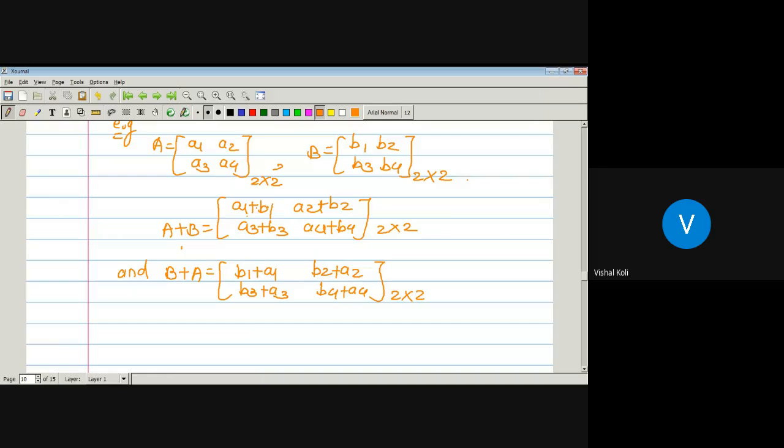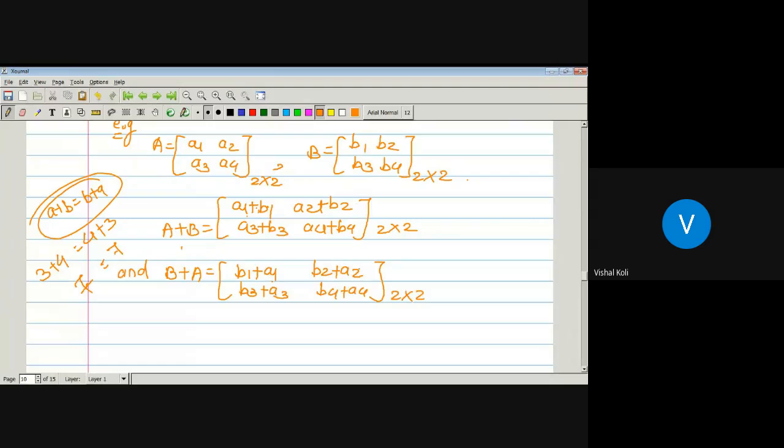Now here is A1 plus B1 and here is B1 plus A1. But we know that in addition of any two elements, A plus B is the same as B plus A. So A1 plus B1 must be equal to B1 plus A1. Since either we can take 3 plus 4 or 4 plus 3, both will be equal to 7. So either we can take A1 plus B1 or B1 plus A1, the sum will be the same.